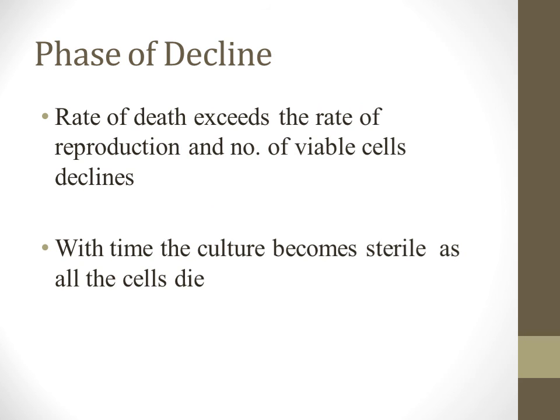The stationary phase is now followed by the phase of decline. Here the rate of death exceeds the rate of reproduction, and the number of viable cells declines. With time the culture becomes sterile as all the cells die.